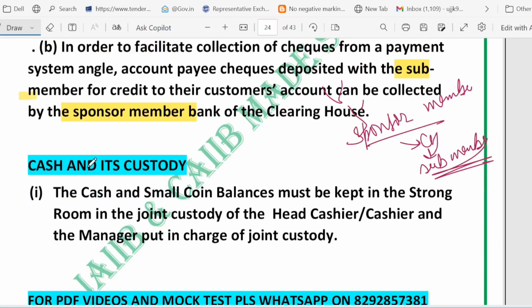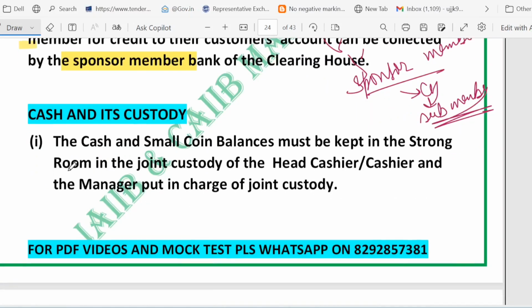Now let's switch our focus to cash and its custody. Who watches the bank cash? It's not one person. It is a set of simple rules to keep the money safe. First of all, where is the cash kept? All the cash is stored in the strong room. You know it very well. It must be kept in the strong room, right? This is the secure room where the bank keeps its money stock.